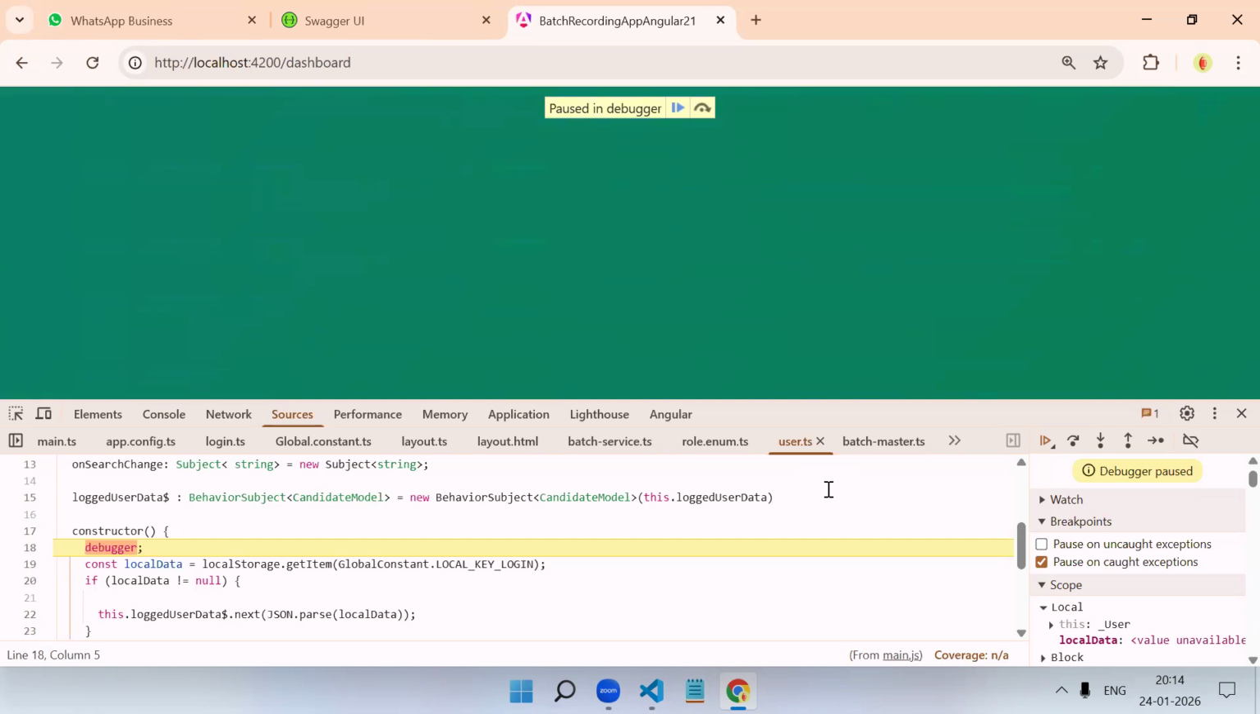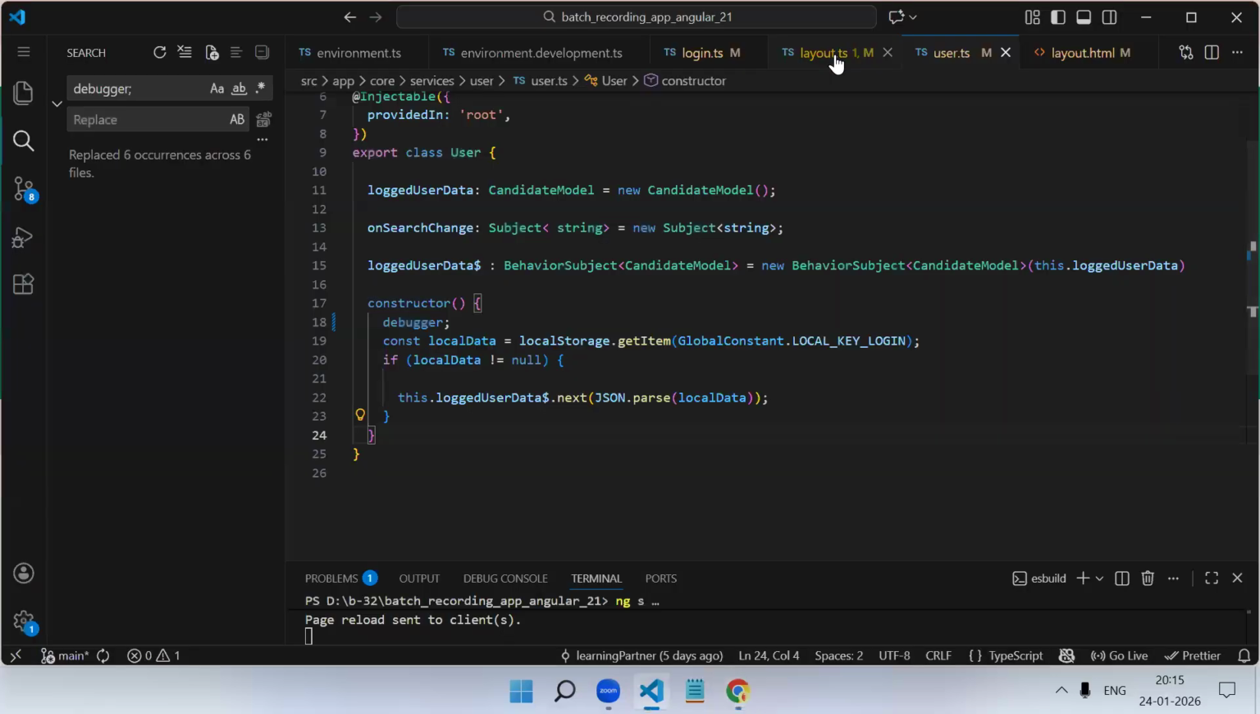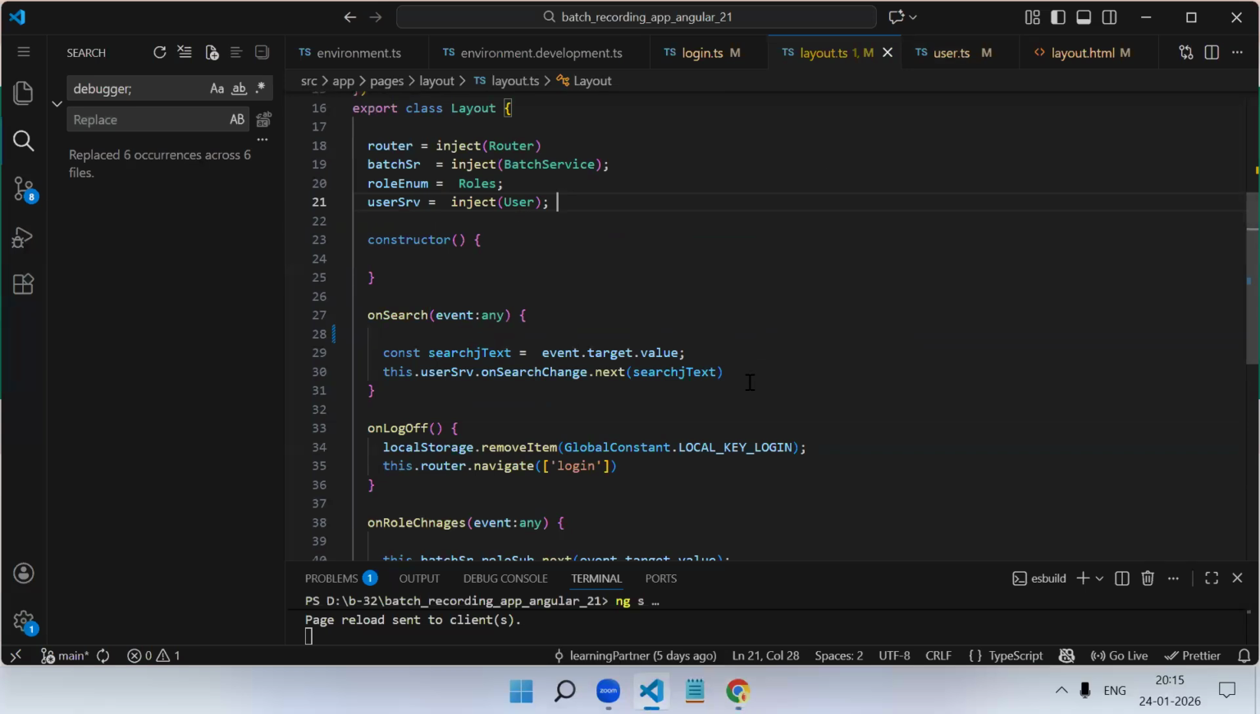My basic question is, when does a constructor execute? Whenever the class is initialized, whenever a class object is created, correct? So why, once we navigate to the dashboard, did your user service only then get initialized? Because the user service is injected into your layout component, correct? It is not injected into the login component.